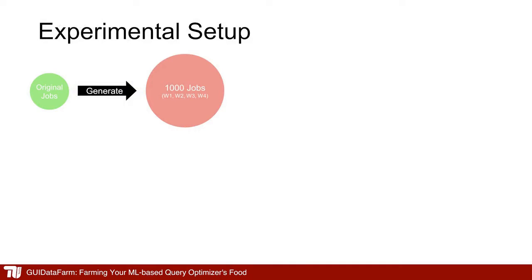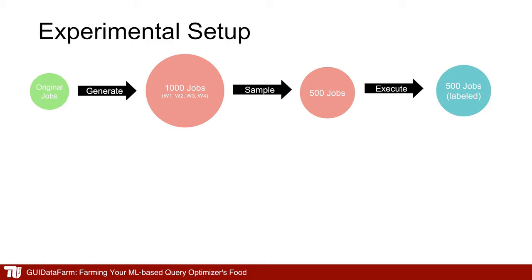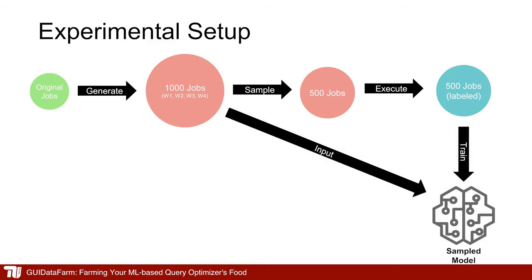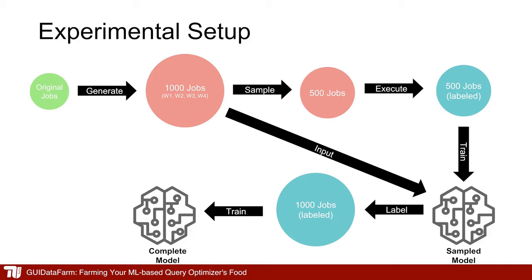We start from a small set of jobs and generate a bigger set of jobs, which are called, as seen in the previous slides, W1 to W4. This is to compare GUI data farm with other approaches. From this, we use different sampling techniques to sample 500 jobs. Then we execute this subset and thereby give them a label. With this subset, we train a model called the sampled model. We then use this model to label the bigger set that we extracted the 500 jobs from. Using this fully labeled workload, we then train another model called the complete model. Using this model, we label the original jobs and compare the labels to the ground truth.